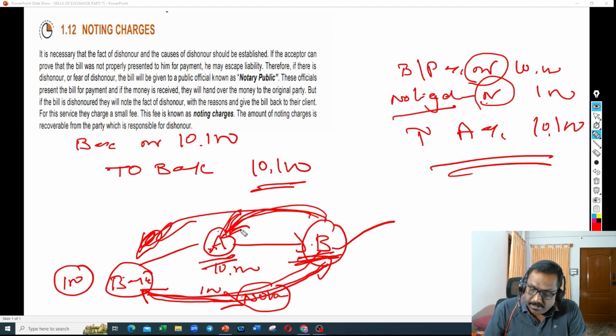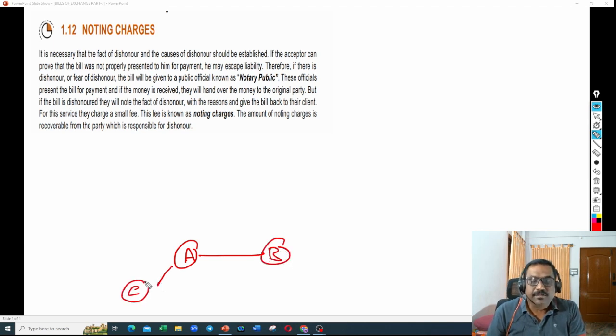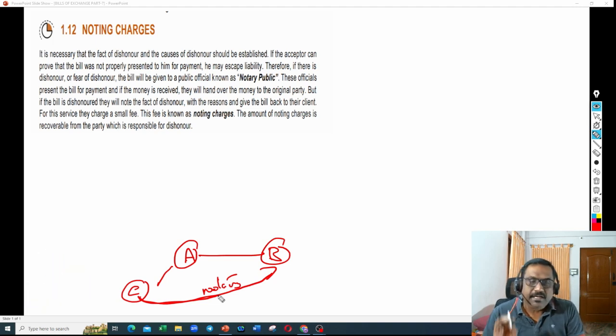Clear? Next. Suppose A and B endorsed the bill to C. So C went to B through a notary and requested for the payment. B was reluctant to pay. Then C has to pay notary charges, right? What will C write, what will A write, what will B write? That is what we are going to discuss now.